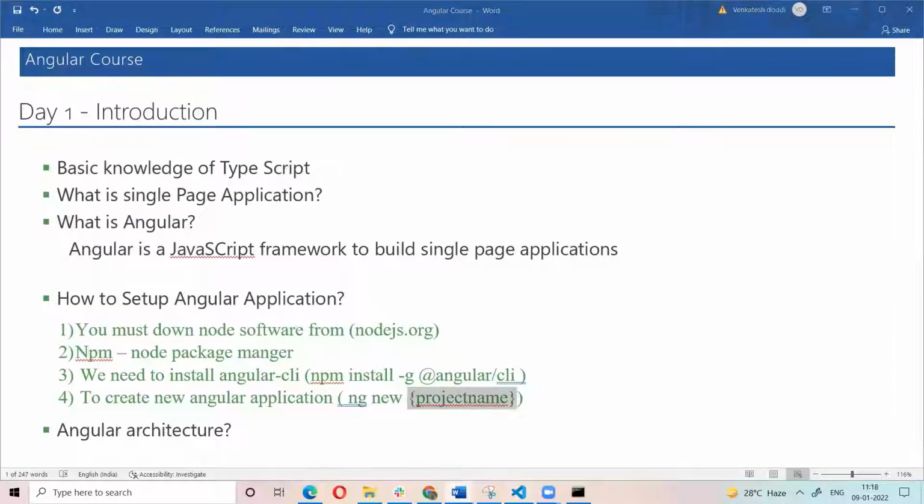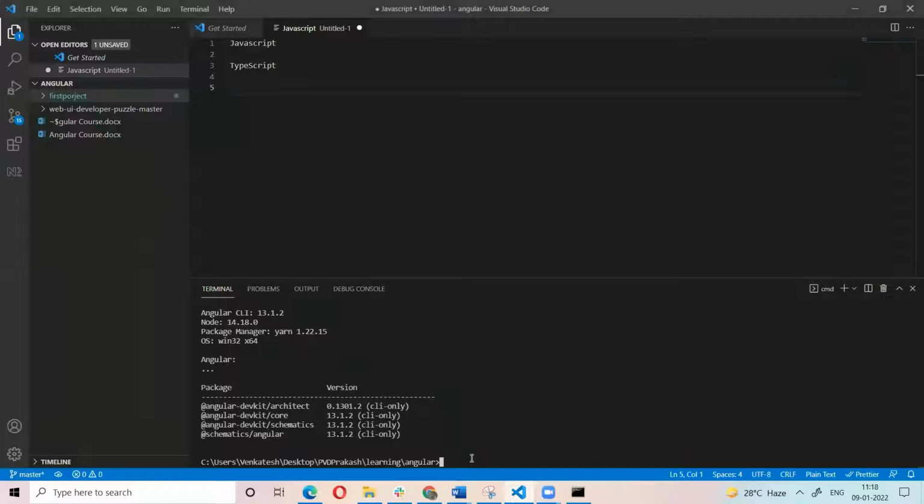For example, I'm running the command ng new with the name learning. I'm creating a project with the name learning, so the command is ng new learning.